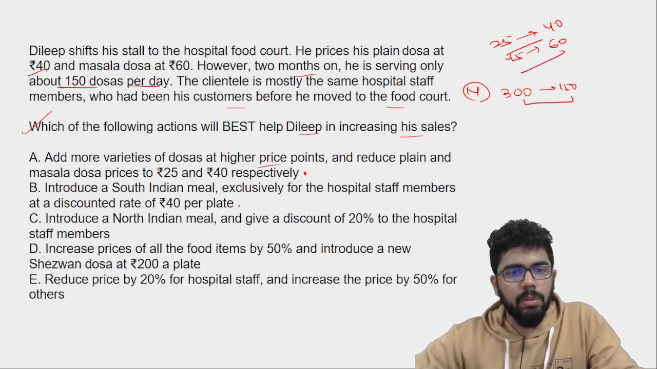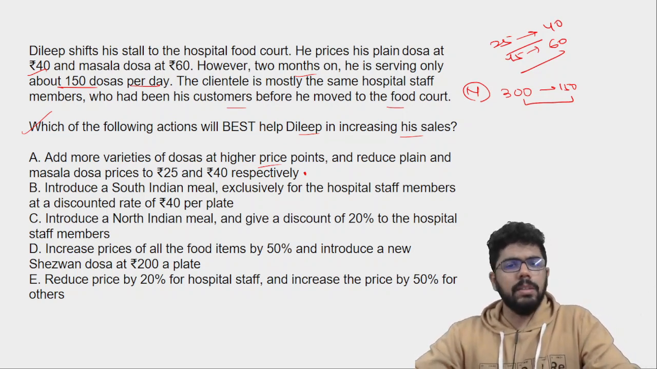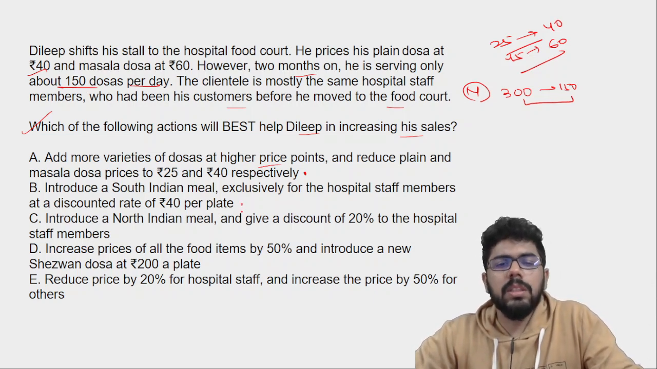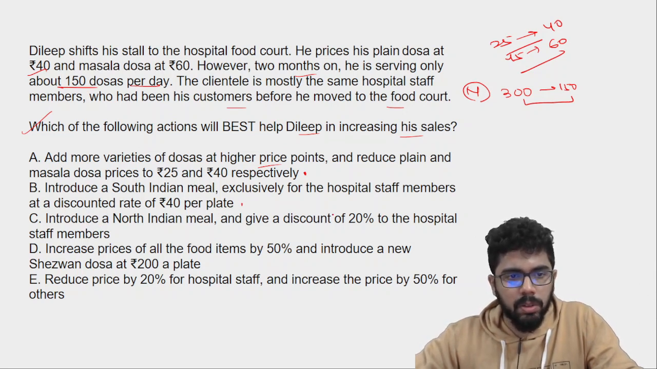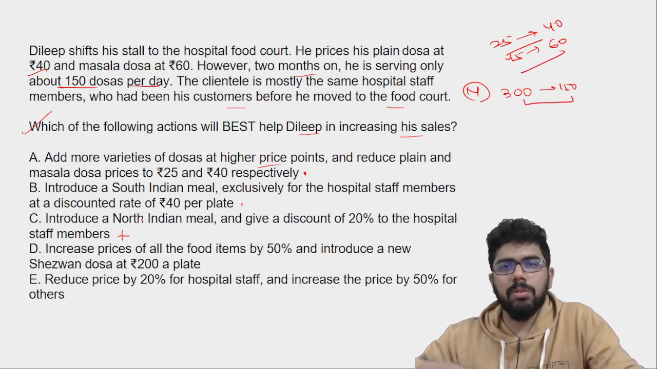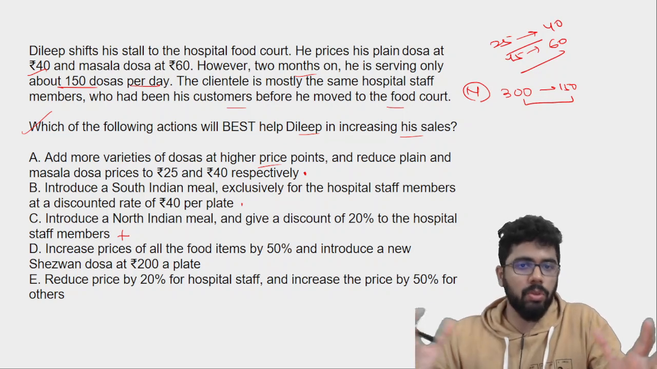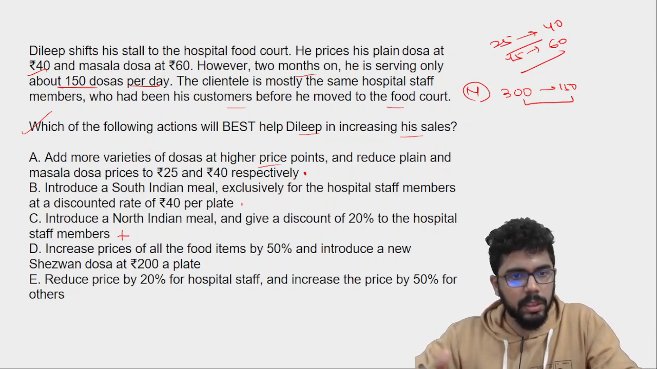Okay. Other people must also be coming to the hospital, and bringing in a South Indian meal, maybe it's a right move, but we don't have enough information to consider this, but still we can't reject it. Introduce a North Indian meal and give a discount of 20% to the hospital staff members. Now this is completely going out of your strength area. Your strength area is making South Indian meal. People recognize you for that. Your clientele has been predominantly because of that, and you're leaving that and now making a North Indian meal. So it doesn't make any sense.